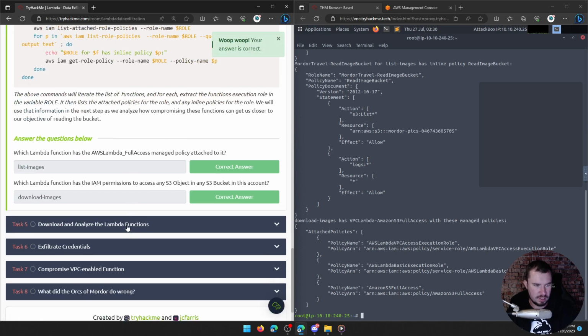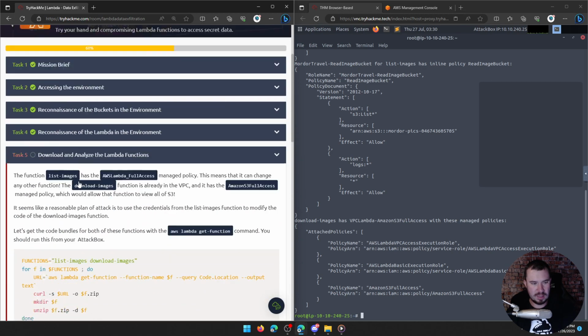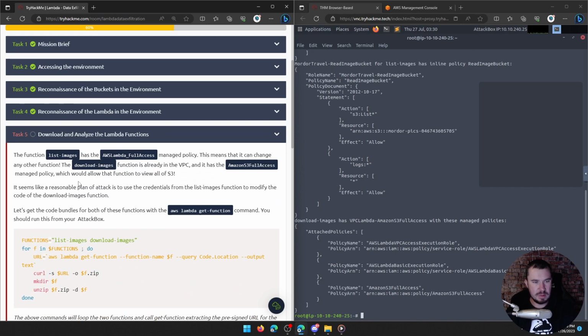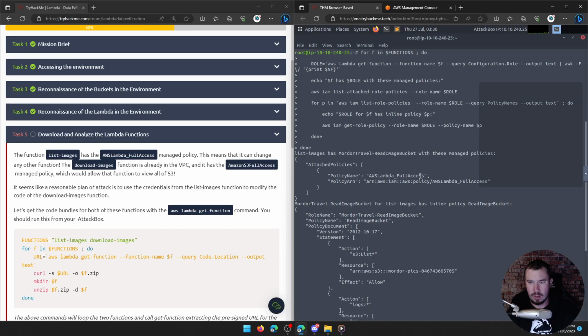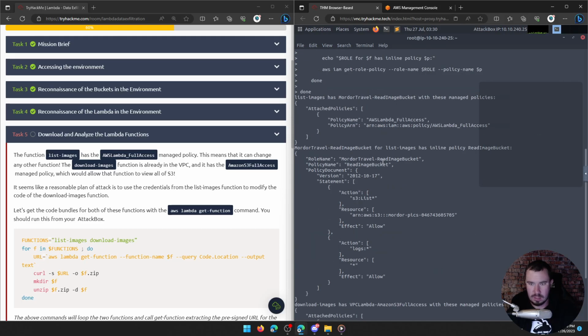Overly privileged function. Download and analyze the Lambda functions. The function list images has the AWS Lambda full access managed policy. So if we scroll up, we can see list images right here. Full access.